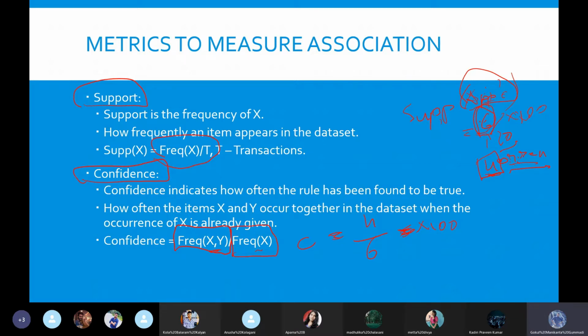In normal terms, we can say support is nothing but the frequency of an item appearing in our data set, and confidence is actually not calculated for just one item. It is calculated for the whole group. So when you are identifying a confidence for a certain group of data items, let's say they are divided into 2 parts, item X and item Y. Then it will be the frequency of the 2 parts happening together divided by the frequency of 1 part happening in overall transactions. This is how we identify the confidence.